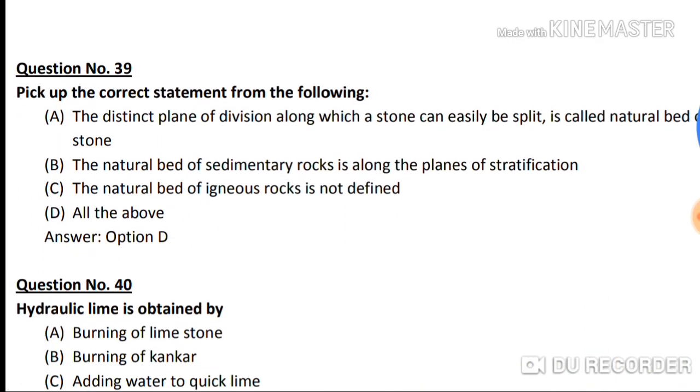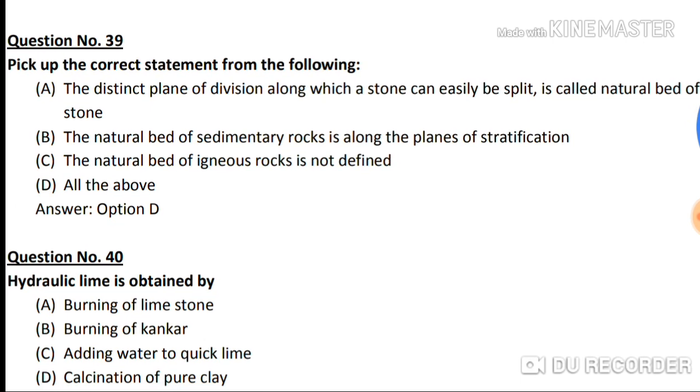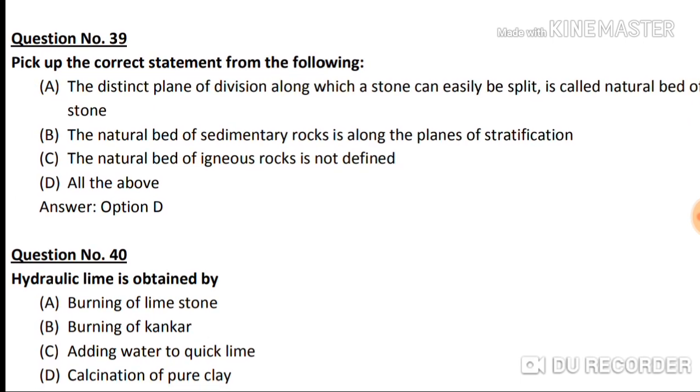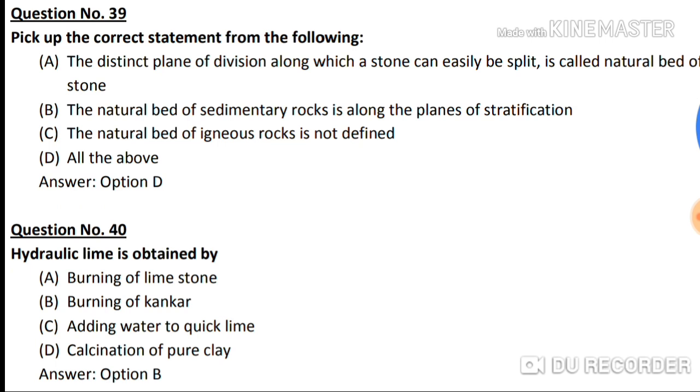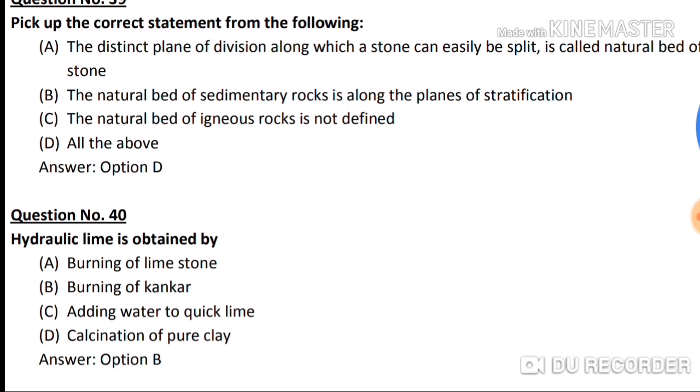Question number 39. Pick up the correct statement from the following. Option A, the plane of power division along which a stone can easily be split is called the natural bed of a stone. And option B, the natural bed of sedimentary rocks is along the planes of stratification. Option C, natural bed of igneous rock is not defined. Option D, all of the above. So the correct answer is option D, means all of the above, right.